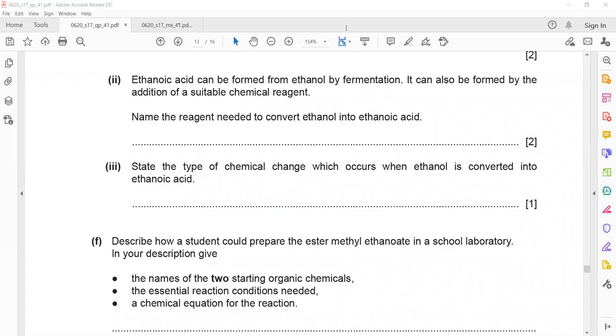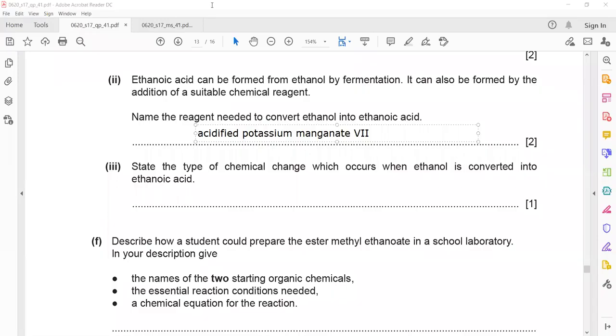Most of these oxidizing agents are efficient in acidic condition. That is why it is acidified potassium manganate 7, as an oxidizing agent, which is used to convert alcohol into carboxylic acid.